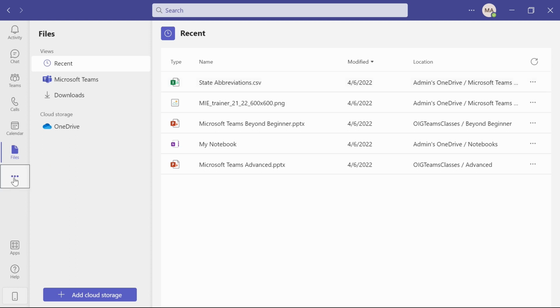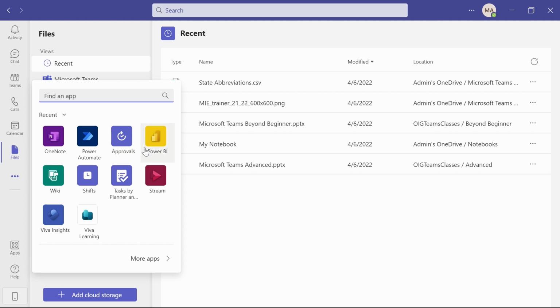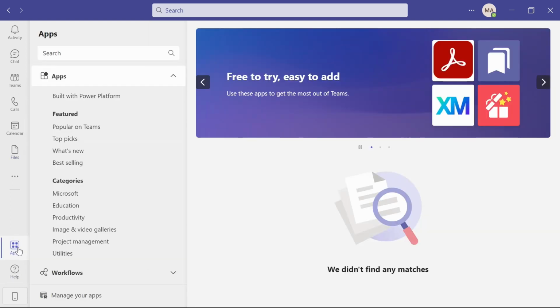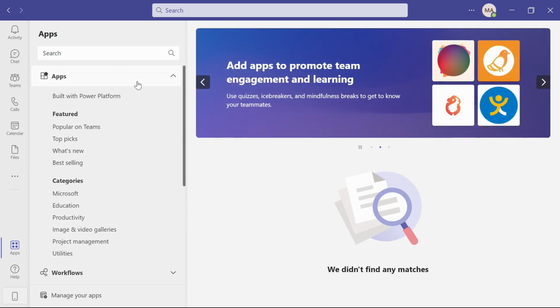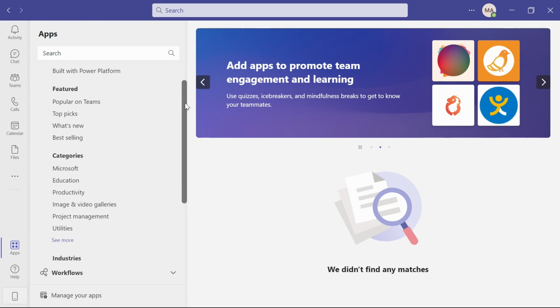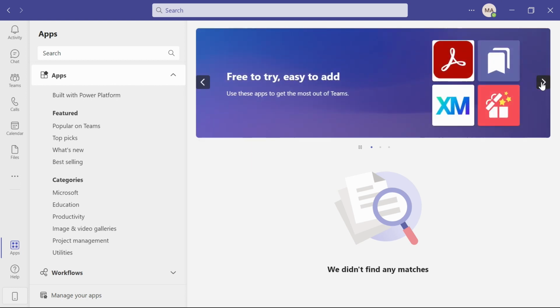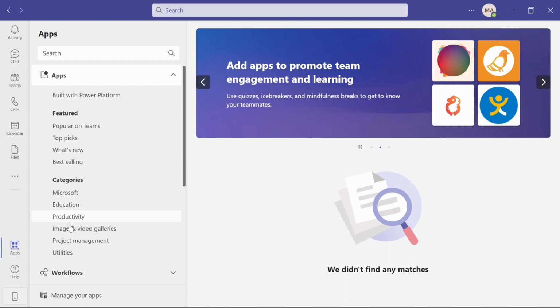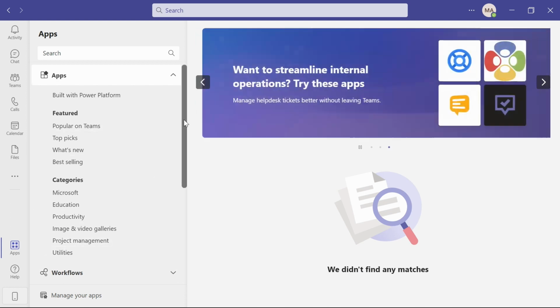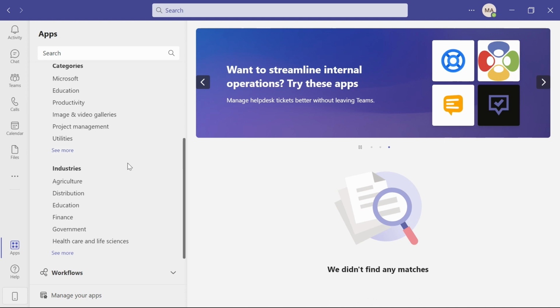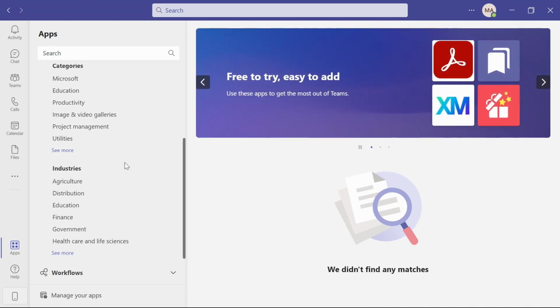Our next one down, these three ellipses, show some of the recent apps that you have looked at. Let's take a look a little bit more at apps, which is this second-to-bottom one over here. In apps, we can see all of the apps that are from Microsoft, as well as ones that are created by third parties that work well with Teams. There are all different categories, all different things you can go into. I will say that some organizations do have some disabled. So if you don't have all of these options, that would be a setting on your Teams set by your organization.